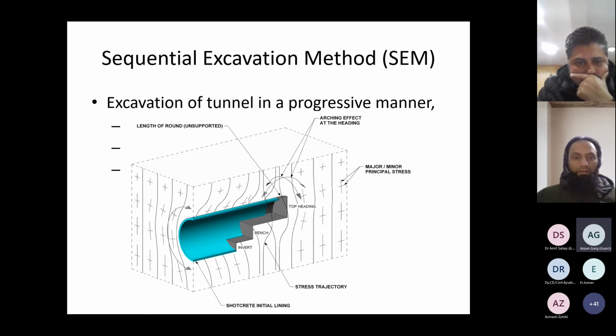So this is a typical 3D demonstration of a sequential excavation method where the ground strength is mobilized, and you can see that the tunnel is advanced in three phases: top heading, benching, and invert, and the ground stresses are mobilized at all the phases. So there has to be a balance of how big I divide all these excavation phases, how many drifts, and what should be the lag between these phases. Everything will depend upon the ground conditions and the time of support, where you want to install the support.